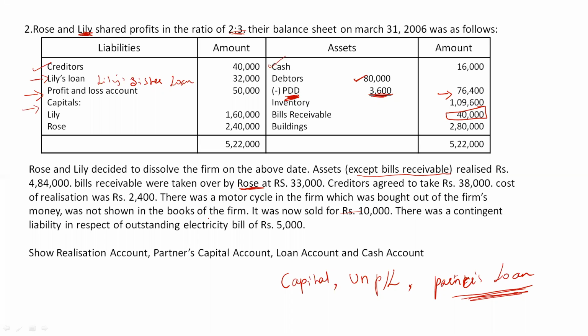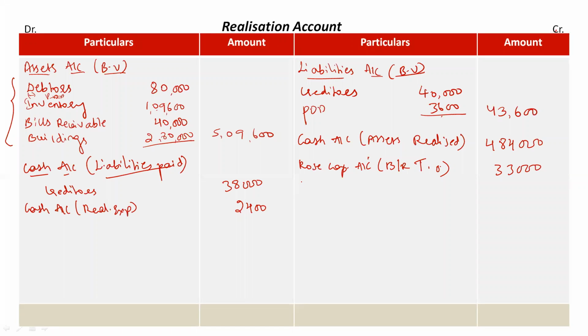Back to question. Then there was a motorcycle in the firm which was bought out of firm's money, was not shown in the books of the firm. It was now sold for rupees 10,000. So as I already told you, there is a motorcycle which was unrecorded in the books of accounts, but now we are selling it for rupees 10,000. So basically I am receiving cash for selling it. So again I'll take it as cash account for motorcycle sold, rupees 10,000. This is an unrecorded asset which was realized, so I'm taking it in the credit side.